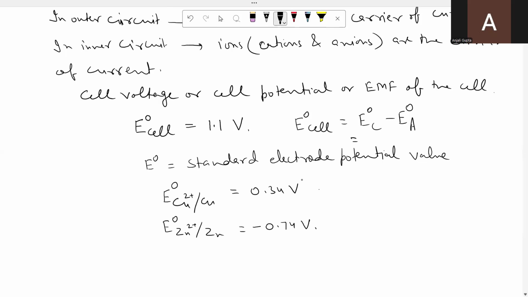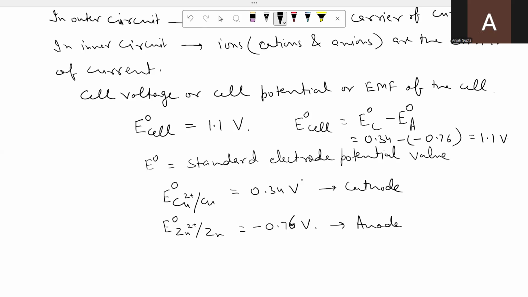Here cathode is copper, as you have seen earlier also. Anode is zinc. Just put down the values in this formula. Cathode 0.34 minus minus 0.76. So it comes out to be how much? 1.1. So this is how you can show how the standard electrode potential of the cell is calculated.